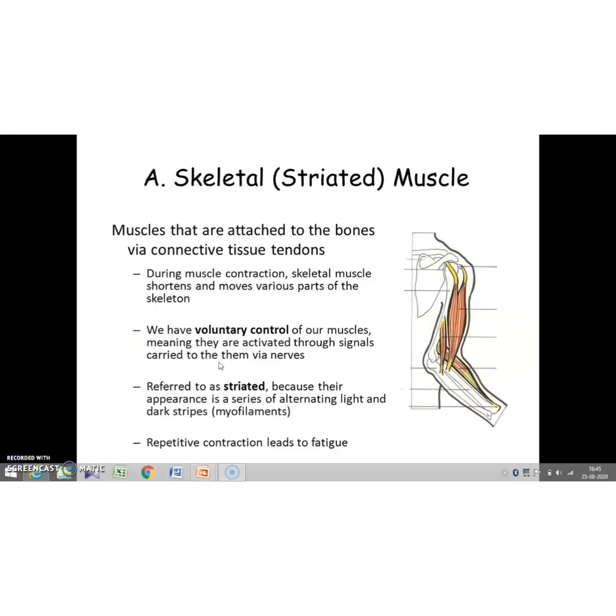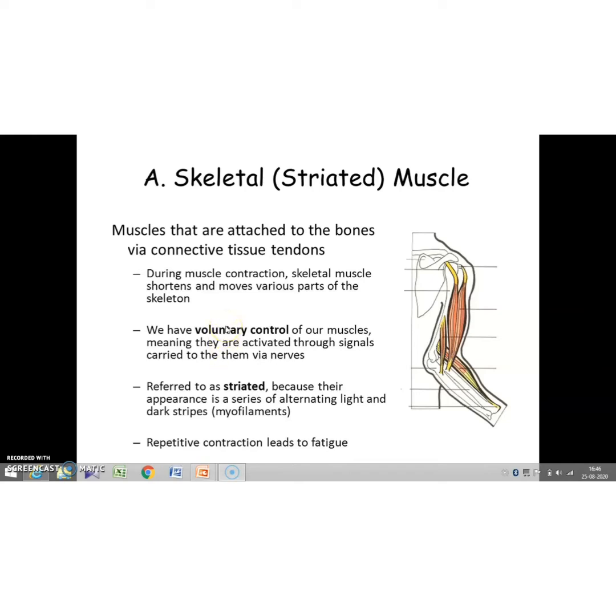Children, if the question is asked to write a note on skeletal muscle, you should write these points. The first one, they are skeletal muscles because they are attached to bones. Second point, they are also called striated muscles because there is a presence of dark and light bands on their body. And the third one, they are voluntary muscles.